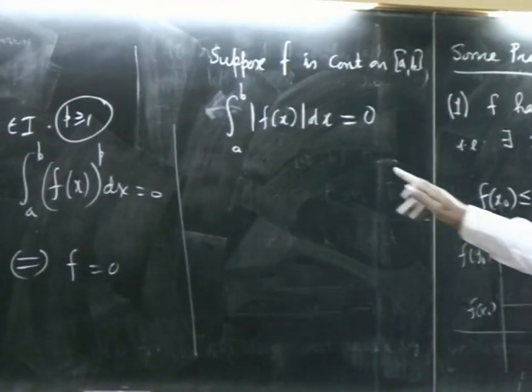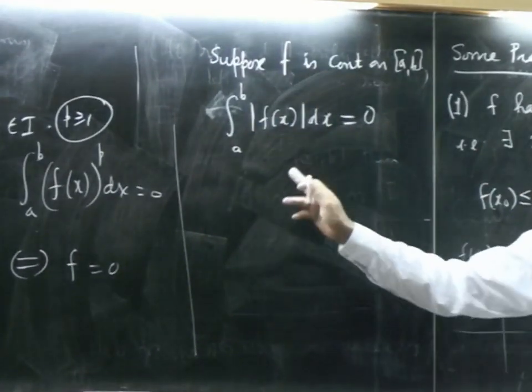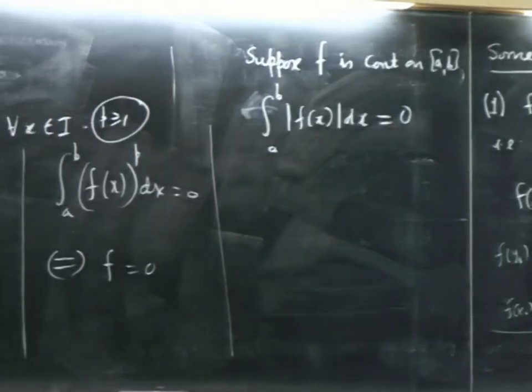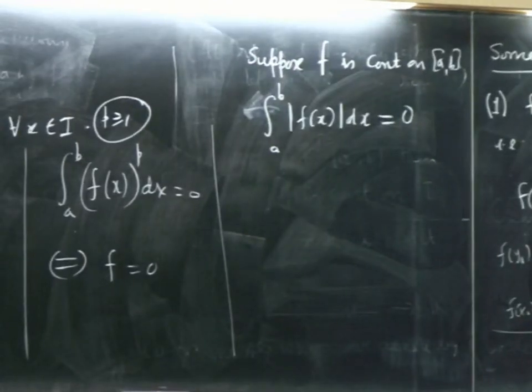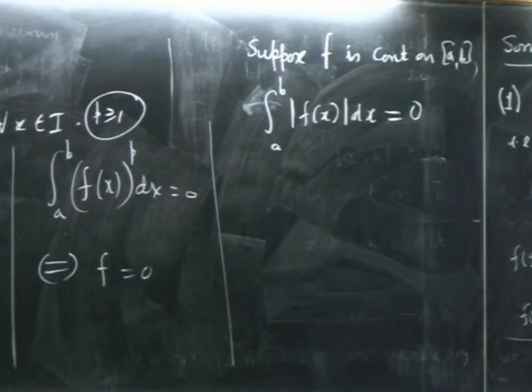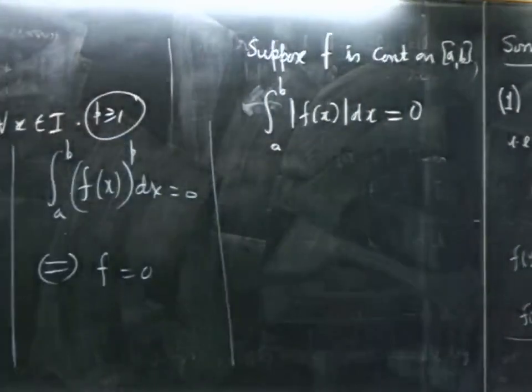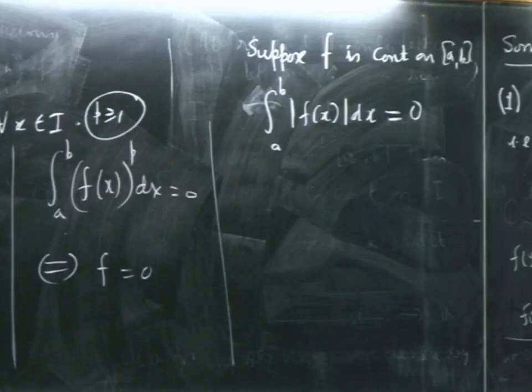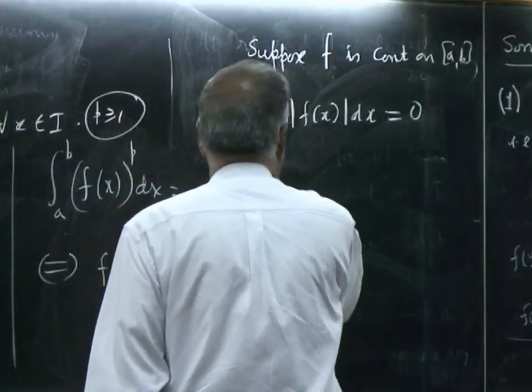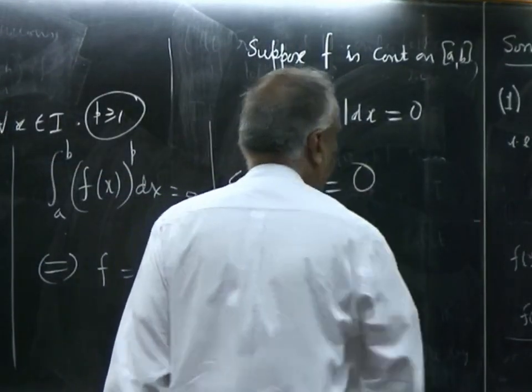Therefore, if I call mod f(x) as g, g is a non-negative function, its integral is 0, therefore g must be the 0 function. That means mod f(x) is 0 for all x, which means f(x) is 0 for all x, that means f is the 0 function. So this is 0 if and only if f is the 0 function.